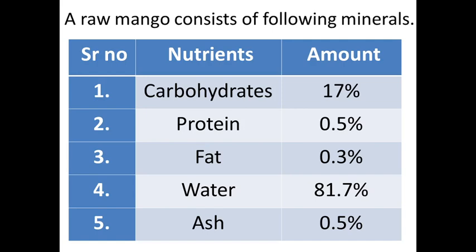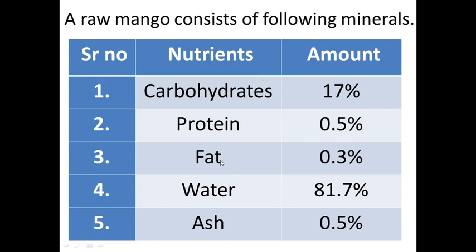That is the general information about mangoes. It is not in your textbook, but you should know about this. Many nutrients are present in mangoes: carbohydrates, proteins, fats, water and ash.